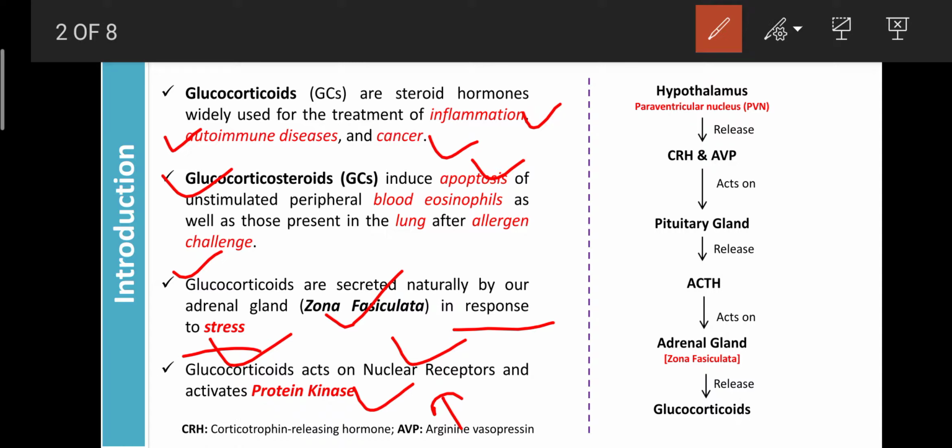Now, regarding the secretion of glucocorticoids. When the hypothalamus gets the signal, the nucleus, that is the paraventricular nucleus, also known as the PVN, releases CRH, that is corticotropin releasing hormone, as well as AVP, arginine vasopressin. It acts on the pituitary gland and releases ACTH.